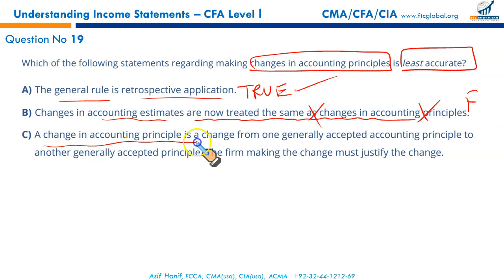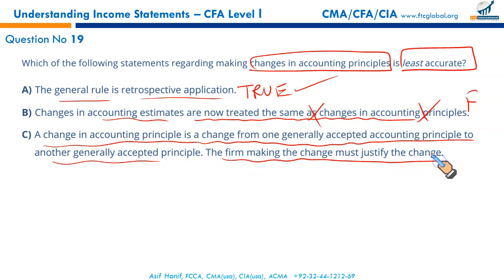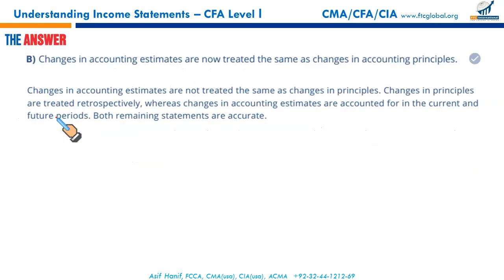A change in accounting principle is a change from one generally accepted accounting principle to another. So the firm making the change must justify the change in the notes, and it must be applied retrospectively. This is true as well. So the false statement, the least accurate one, is B.